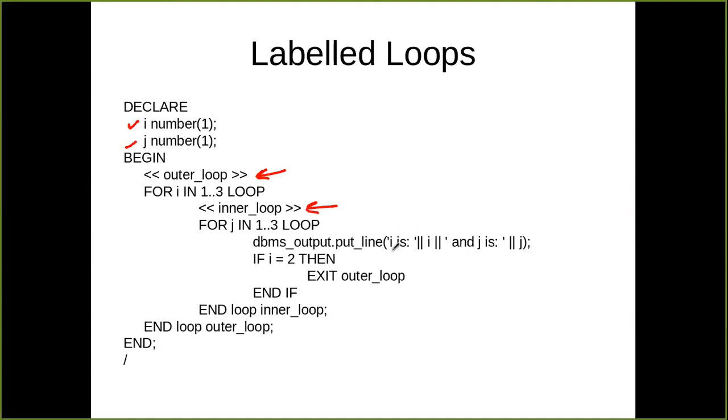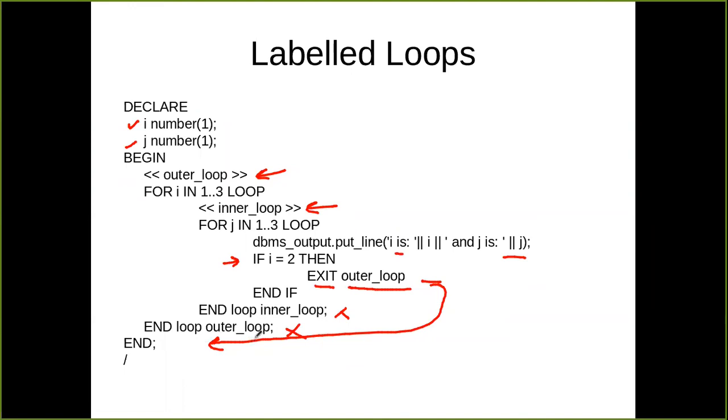I am printing the value of i and I am printing the value of j. And then there is a condition: if i equal to 2, then exit outer loop. From the inner loop, I am breaking the inner loop as well as the outer loop. So my control directly comes to this particular place. After the for loop, there is no other statement, so my program will terminate at this particular position.